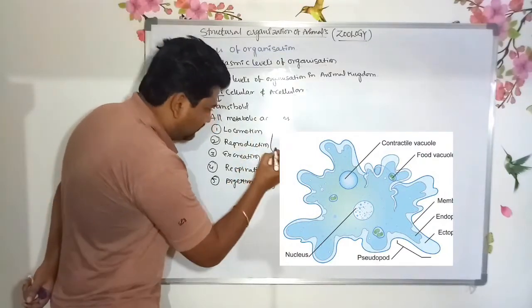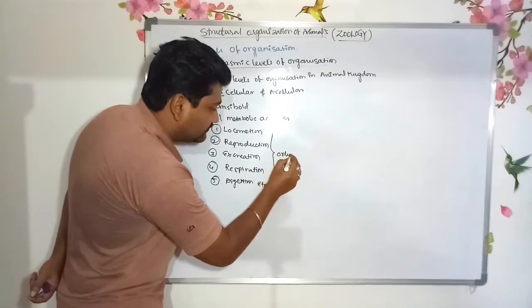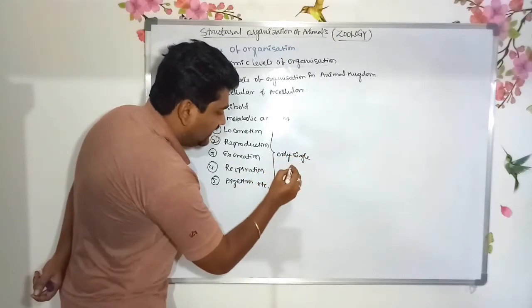All activities are done by only one single cell.